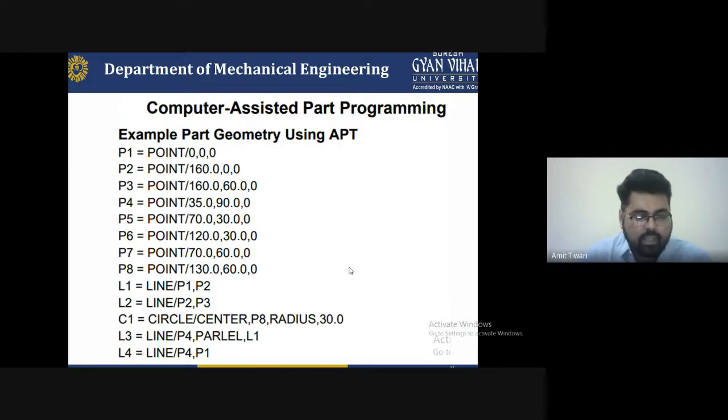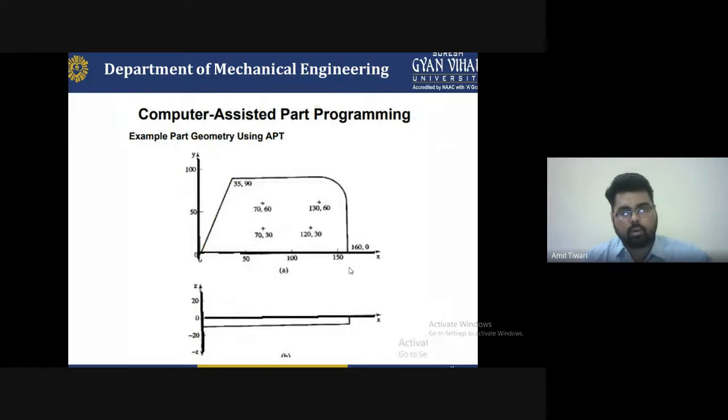Then after that L3 and L4. Again you have to draw a line: line slash P4 comma parallel comma L1. And L4 is equal to line slash P4 comma P1. So these are examples of part geometry using the automatic programming tool, which helps to write the program on that particular diagram. On the basis of this diagram you can write the program.